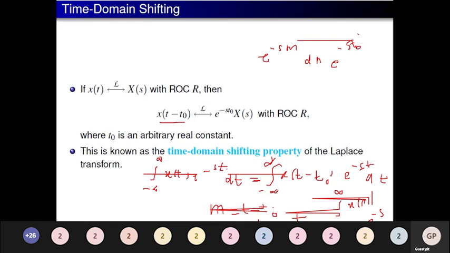This you can take as a constant outside, and the remaining term is X of s. So X of s into e to the power minus s t naught. Similarly, if it is x of t plus t naught, I will have e to the power plus s t naught. This property is called the time domain shifting property.